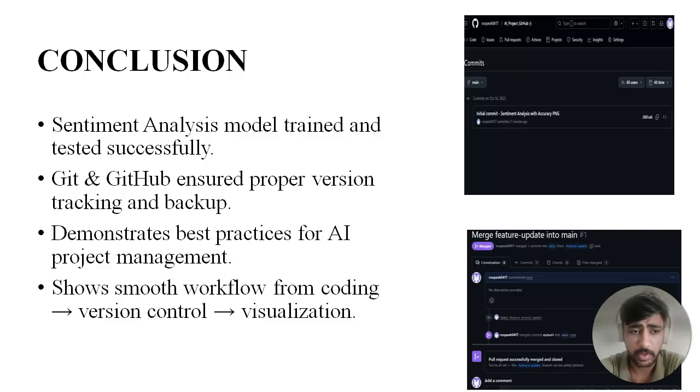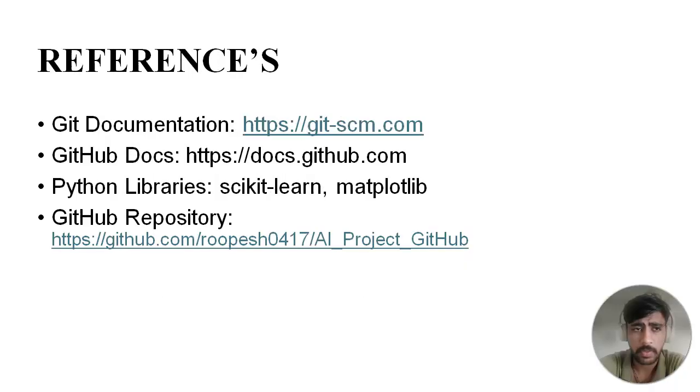It demonstrates best practices for AI project management. For proper AI project management, we require these kinds of tools. It will be helpful to us for organizing it properly, to share it with someone else, and it ensures a smooth workflow also. So these are the links. This is my link, github.com/0417 AI project.